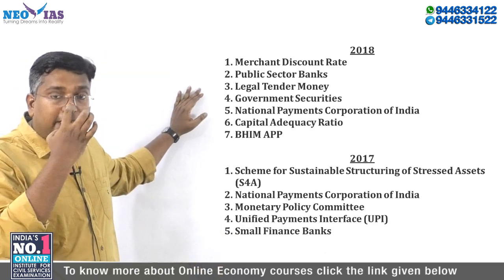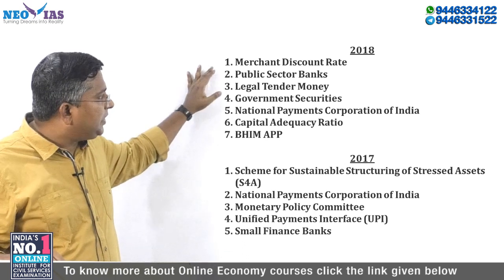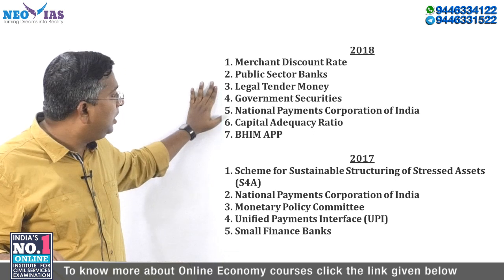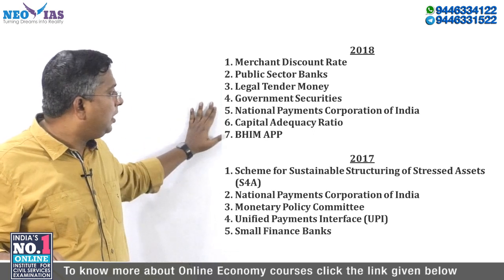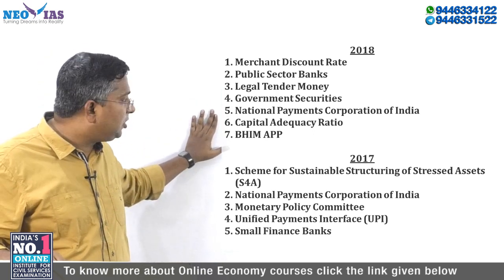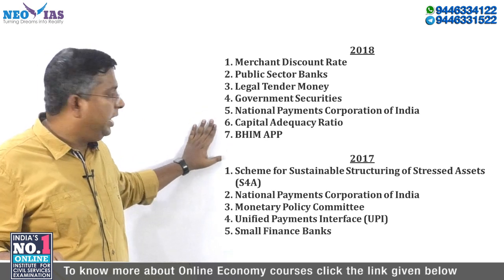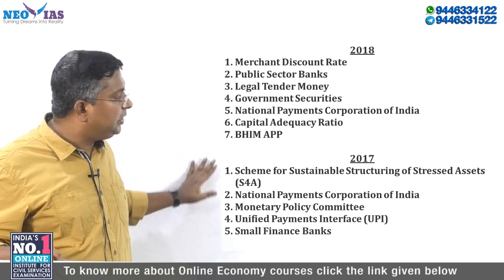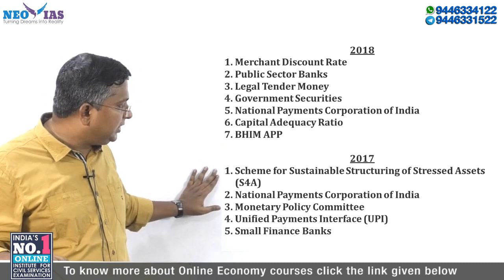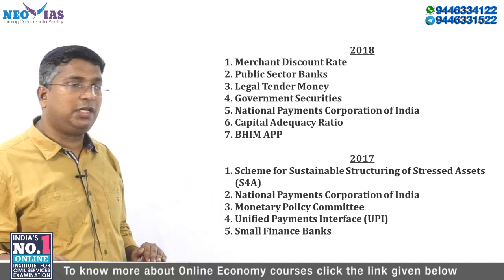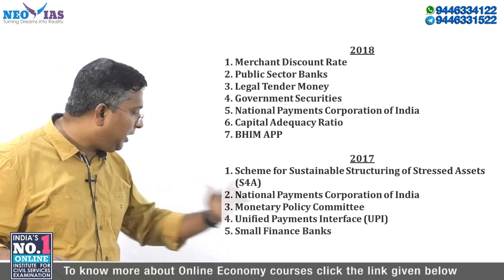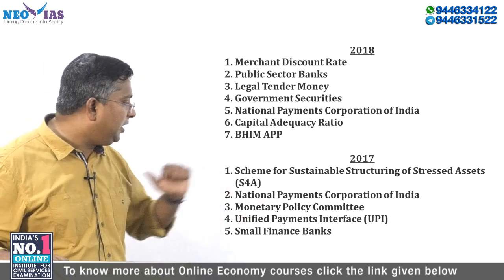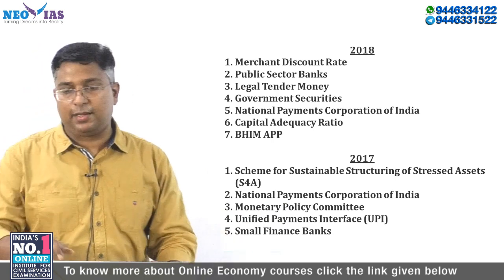In the year 2018, UPSC asked questions from merchant discount rate, public sector banks, legal tender money, government securities, National Payment Corporation of India, capital adequacy ratio, BHIM app. In the year 2017, the questions were on the scheme for sustainable structuring of stressed assets, National Payment Corporation of India, Monetary Policy Committee, Unified Payments Interface and Small Finance Banks.